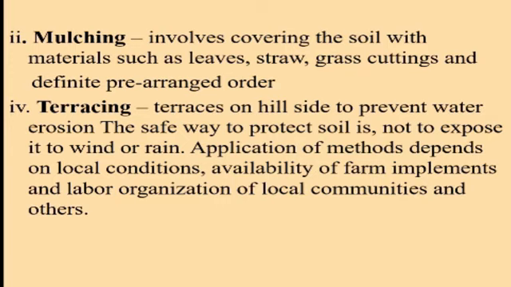The other one, mulching. What do you mean by mulching? Mulching involves covering the soil with materials such as leaves, straw, grass cuttings, and also in a definite arranged order. When we cover the surface with leaves or grasses, we protect against soil depletion, or we minimize the removal of the mineral parts of the soil. So it is one of the ways used to prevent soil depletion.